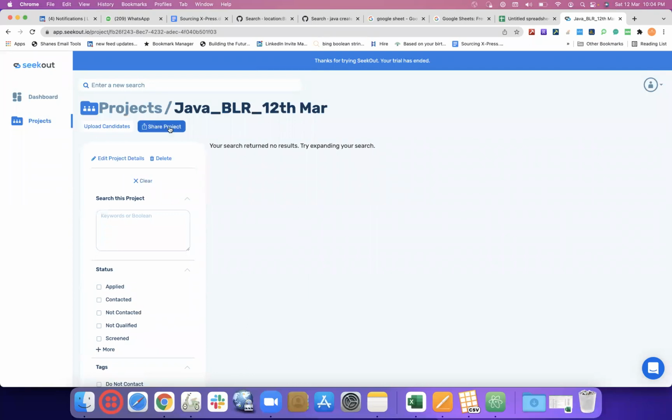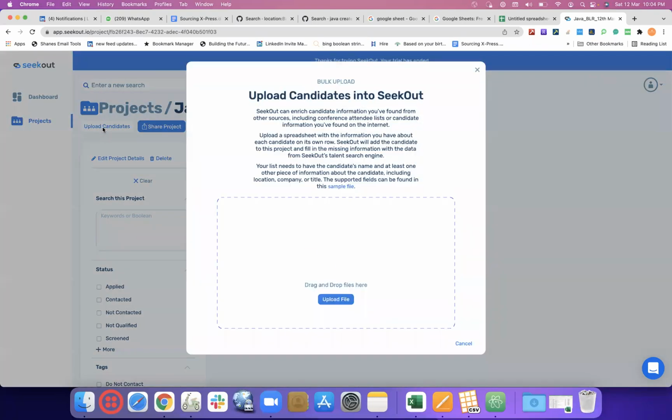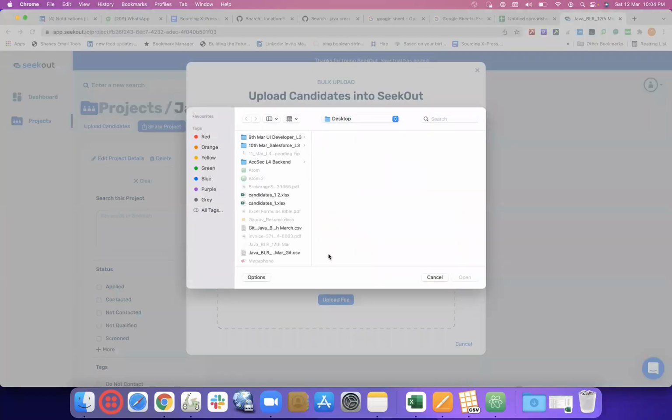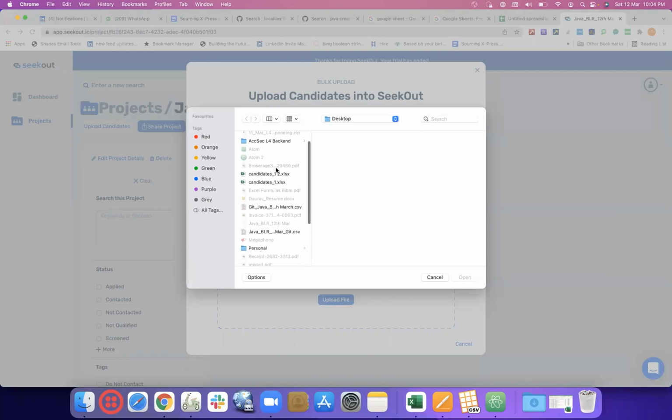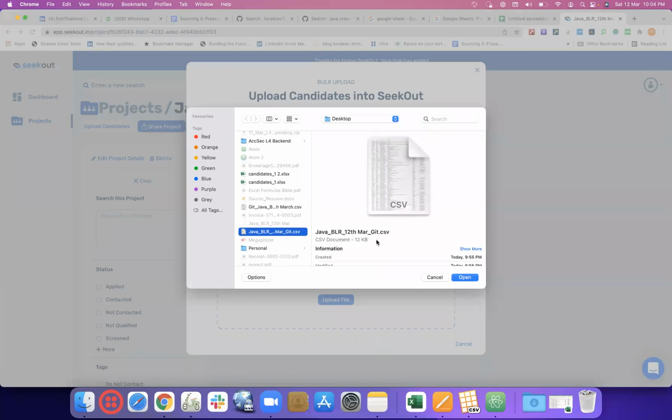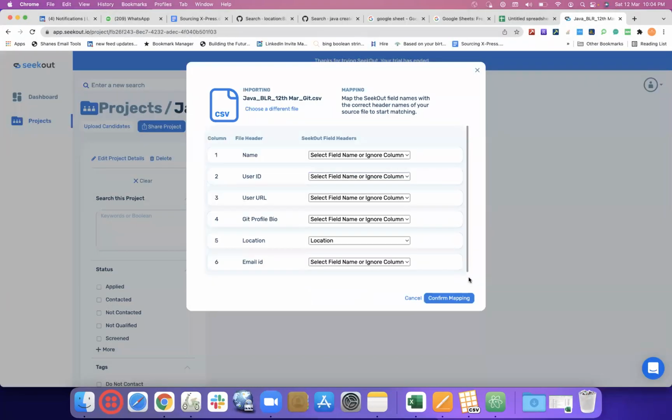Okay, now here we have share project and upload candidates. We would click on upload candidates, upload file, desktop, where is Java BLR 12th March. Okay, created today at 9:55. Open.